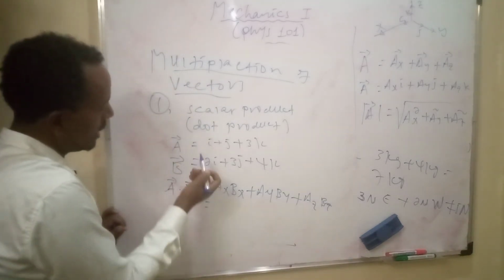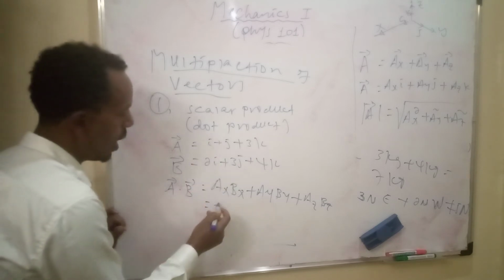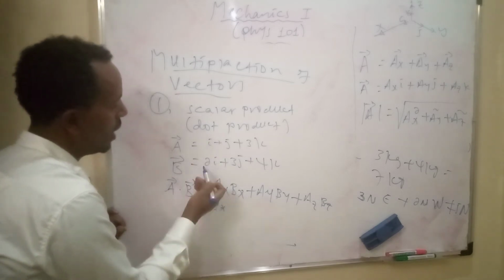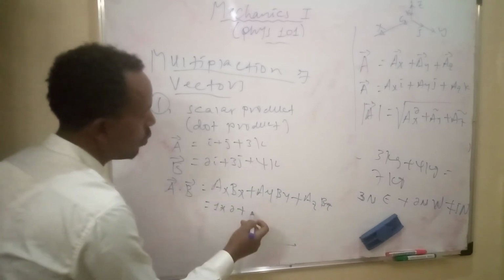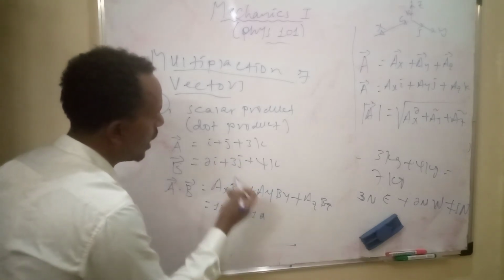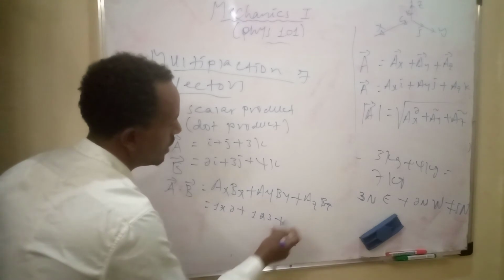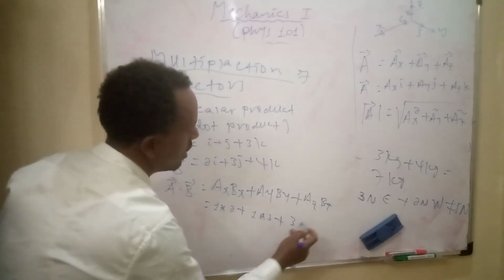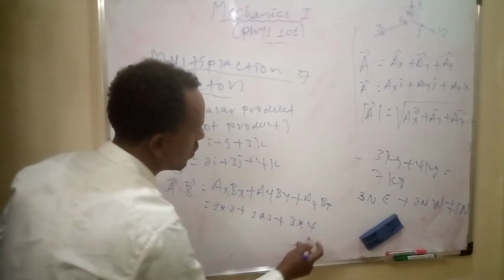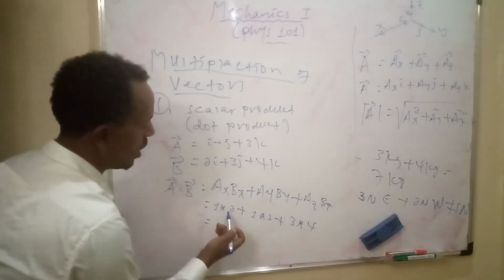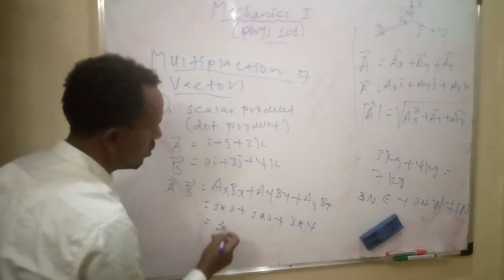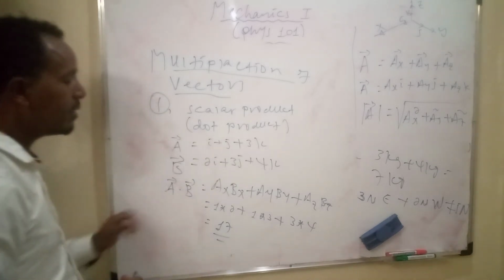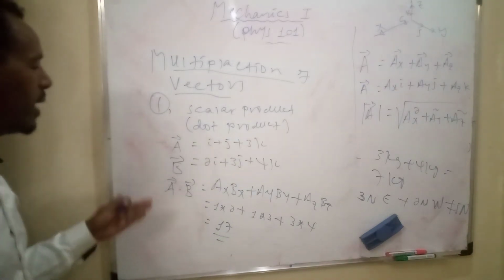So AX 1 times BX 2, plus AY, also 1, times BY 3, plus AZ 3 times BZ 4. Therefore, this is equal to 2 plus 3 plus 12, which is 17 units. The dot product of two vectors is a scalar.